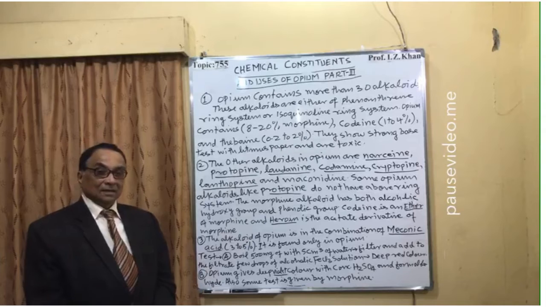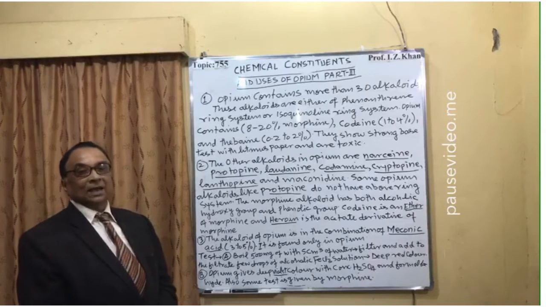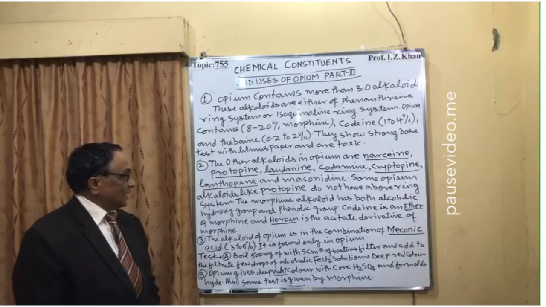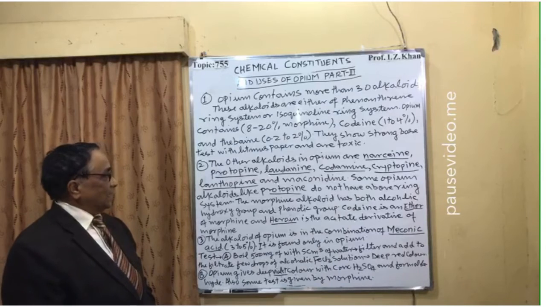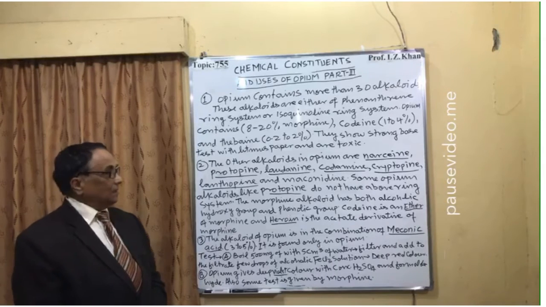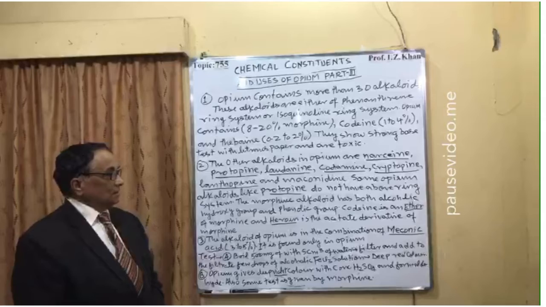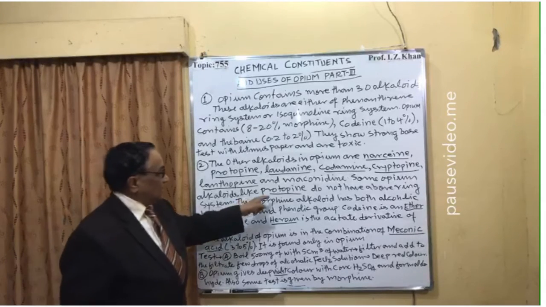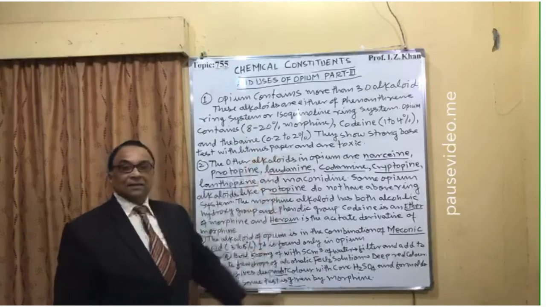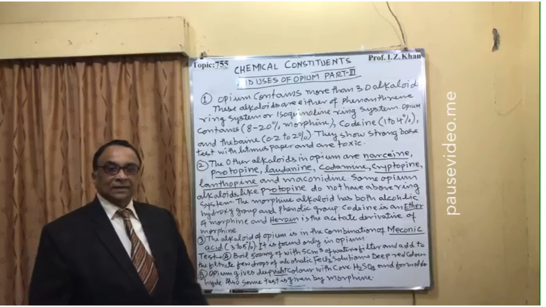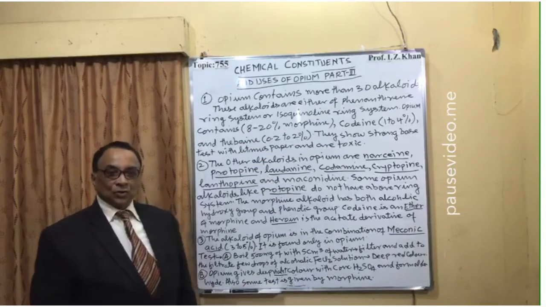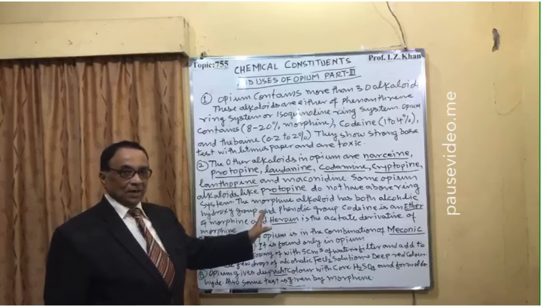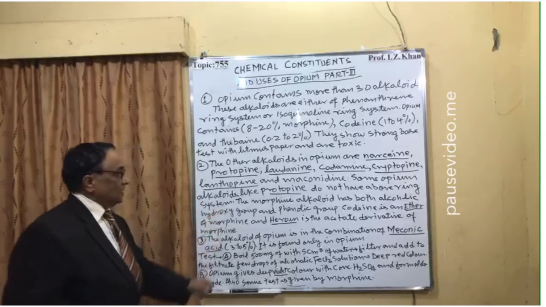They are more sedative and they have a hallucinating effect. Some opium alkaloids like protopine do not have the above rings. This protopine has neither the cyclopentanone phenanthrene nucleus nor the isoquinoline nucleus. That is also found in opium.